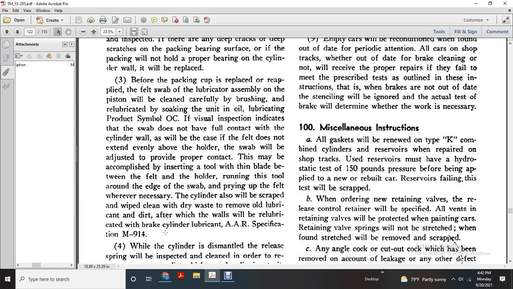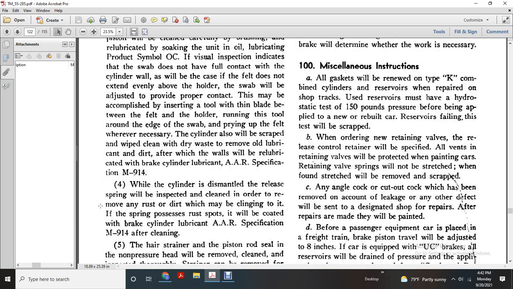Alright, miscellaneous instruction. All gaskets removed with the untap of the cave with the brake combined cylinder reservoirs repaired with the shop over the track with the used reservoirs made must have the hydrostatic pressure test pressure of 150 pounds before applied with the new or rebuilt car with the reservoir failing with this test will be scrapped.